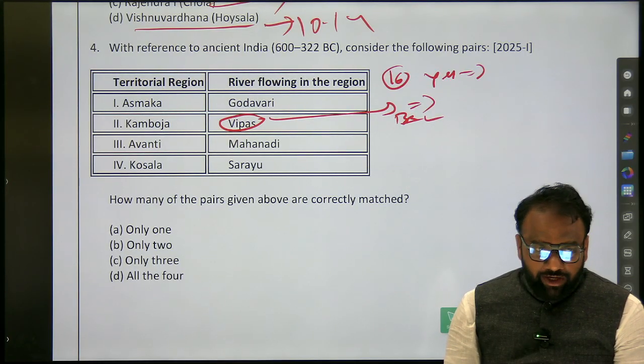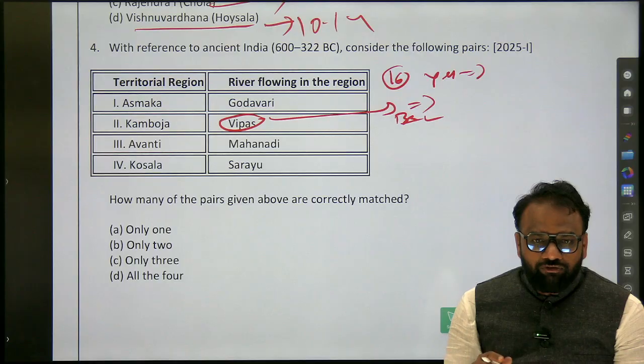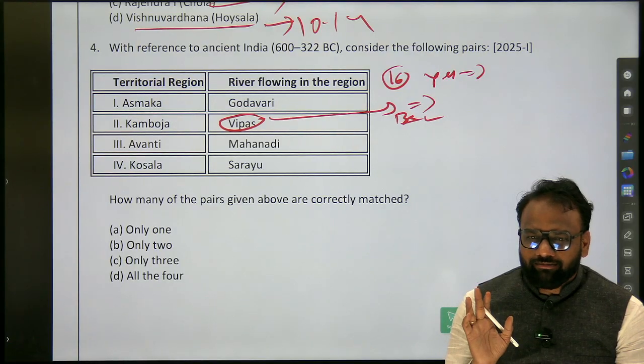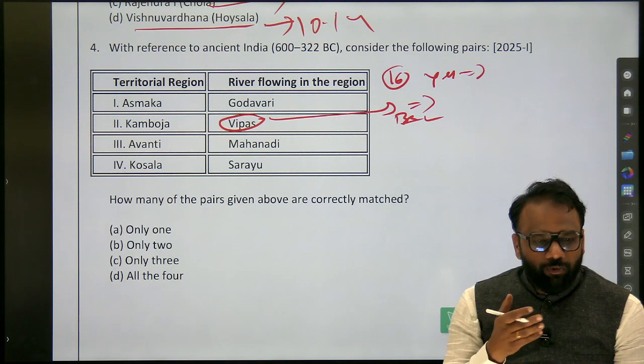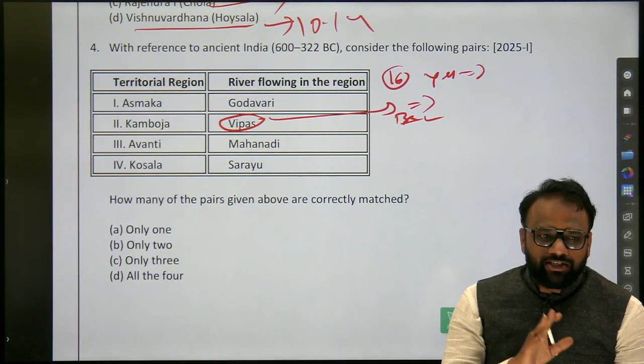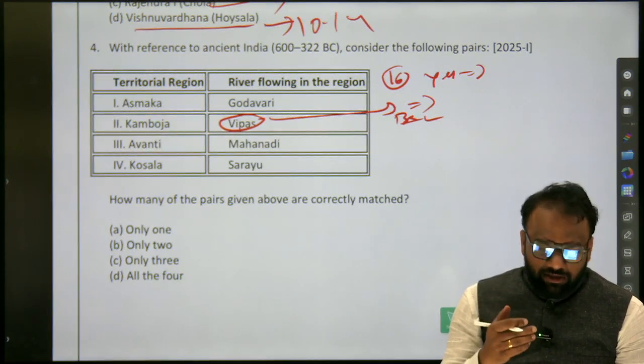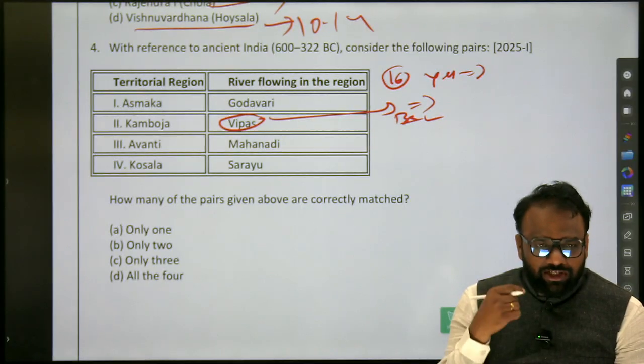But what you will do is, for each and every Mahajanapada, find which is the famous river that flows through it. Okay, that will make a list. Wherever possible, I will be compiling the list and sharing it with you. But again, even if I miss, let that general curiosity be there in you.